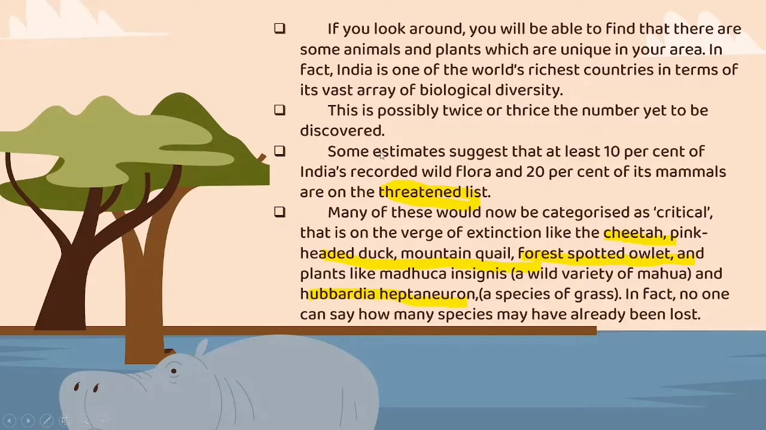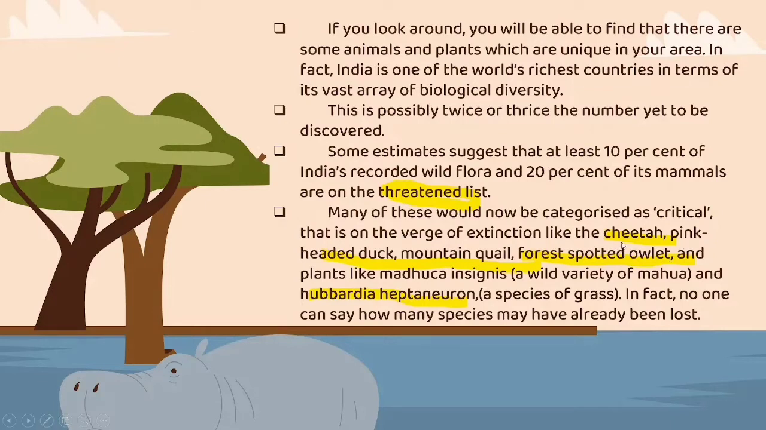So, the saddening fact is that India has also recorded wild flora and 20% of its mammals in the threatened list, which means they are becoming endangered day by day. So that is why they have been categorized as critical. Critical means they have no chances of recovery. So we can say critical, in other words, is the flora and fauna reaching the verge of extinction.